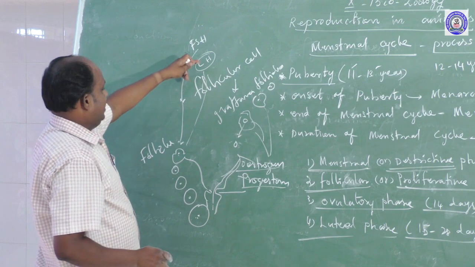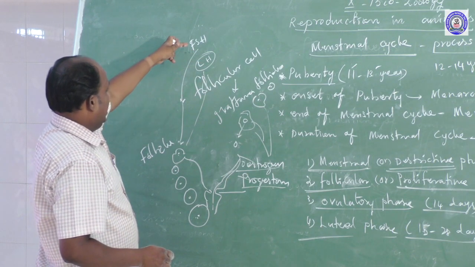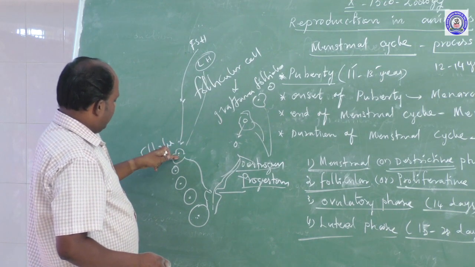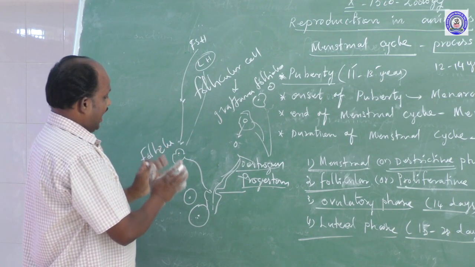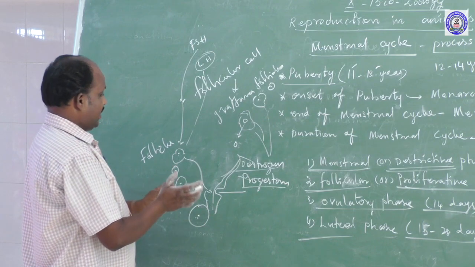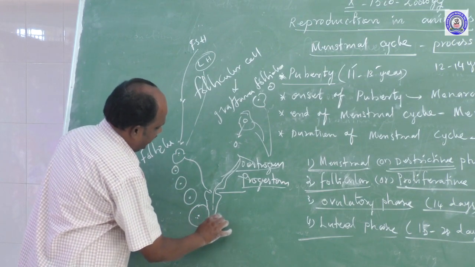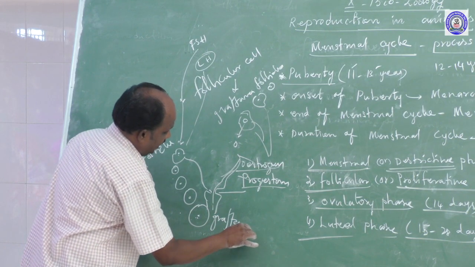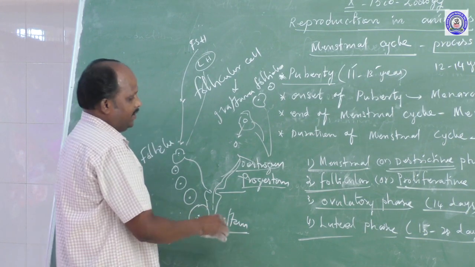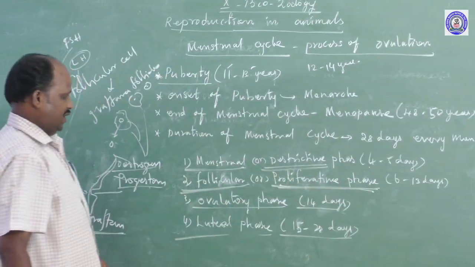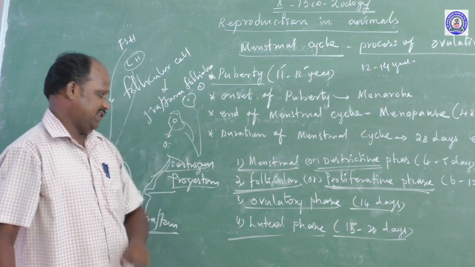Under the influence of FSH, the follicular cells gradually increase in size and finally completely mature. That cell is named the Graafian follicle. This is the follicular phase, or flow liberating phase. It will take 6 to 13 days.